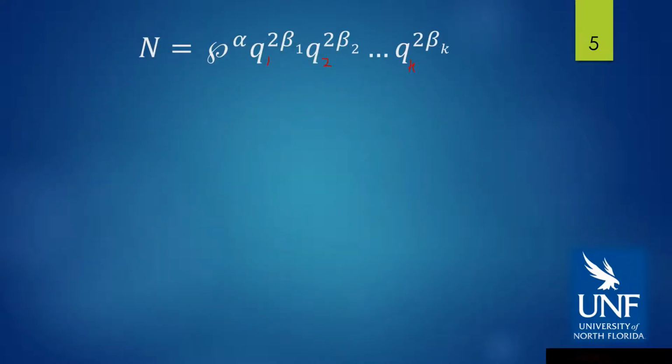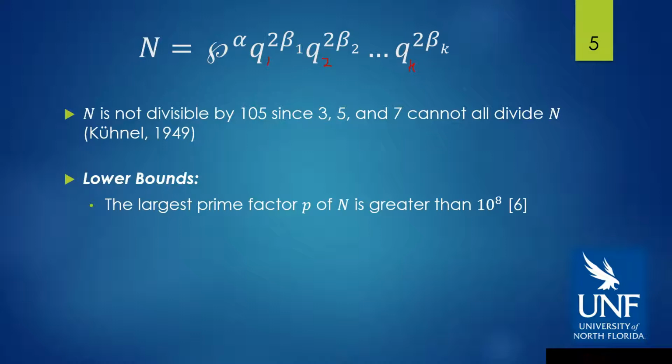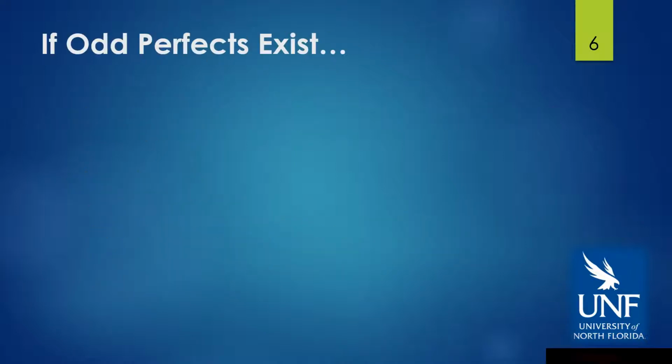Given n equals our form from before, we know that n is not divisible by all 3 of 3, 5, and 7, that the largest prime factor is not only greater than 10 to the 8th, but has been proved to be greater than 10 to the 62nd, and the number of distinct prime factors must be greater than 9, and greater than 12 if n is of the form 36k plus 9. In addition, the total number of factors must exceed 101, including multiplicity. If odd perfects exist,